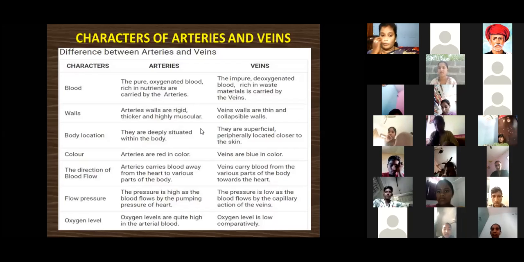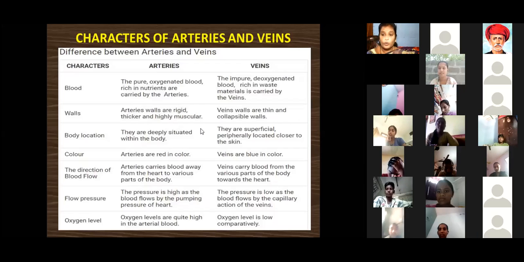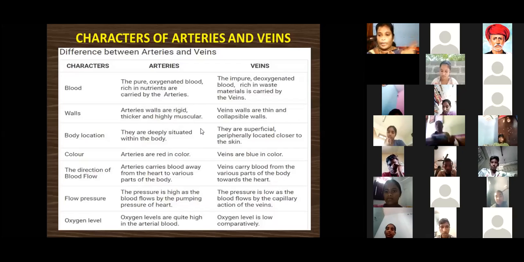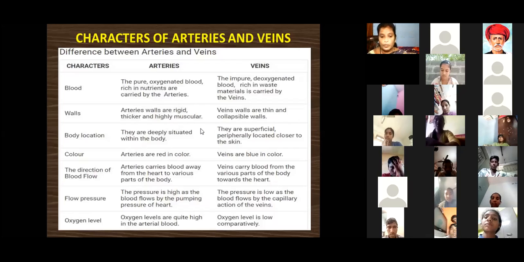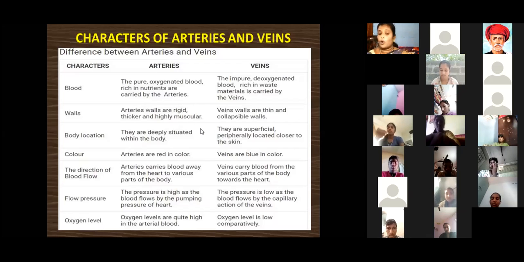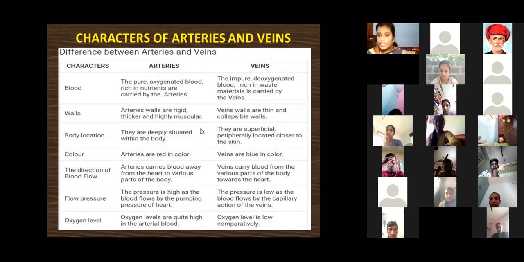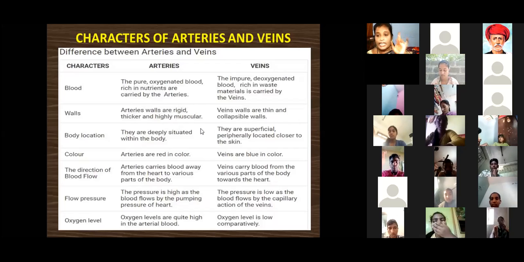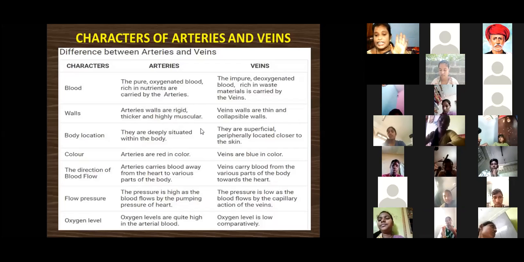Okay, madam. What is the oxygen level, ma? The blood already has oxygen, including oxyhemoglobin. That's why it is called oxygenated blood. The oxygen levels are quite high in the arteries. Why? Because the arteries carry the oxygenated blood. That's why the oxygen level is also high.